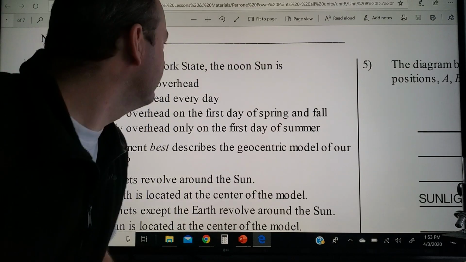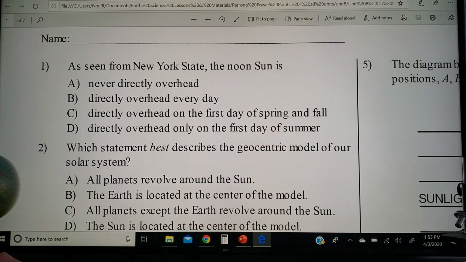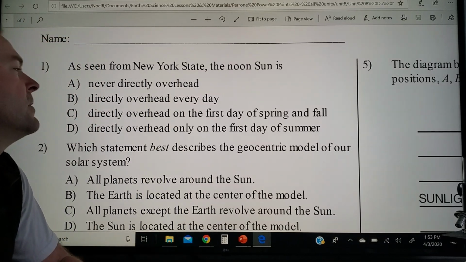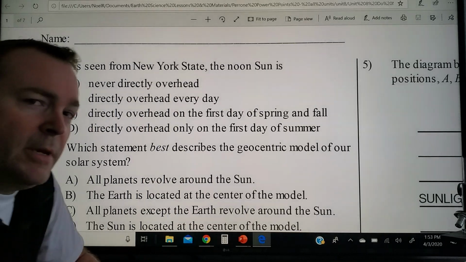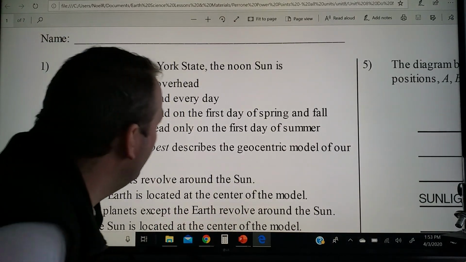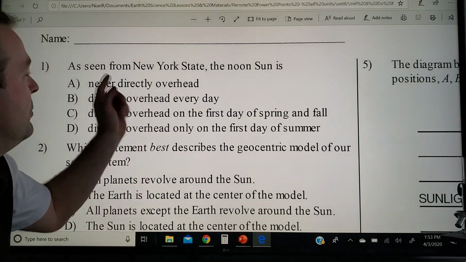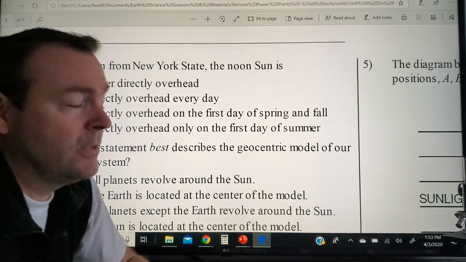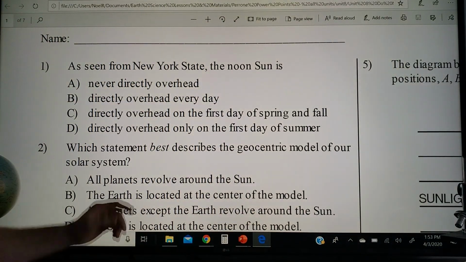All right. Here we go. Number 1, it says, as seen from New York State, the noon sun is. Well, we're going to have to do process of elimination on these for this type of question. Never directly overhead. Well, that is a true statement, right? In New York, the sun will never be directly overhead. We're too far north of the tropics. So far, that looks like it.